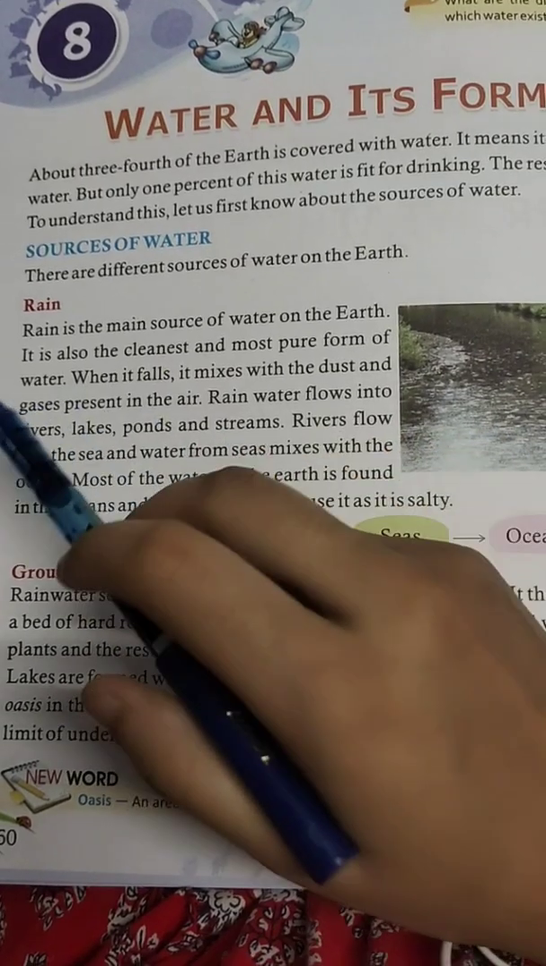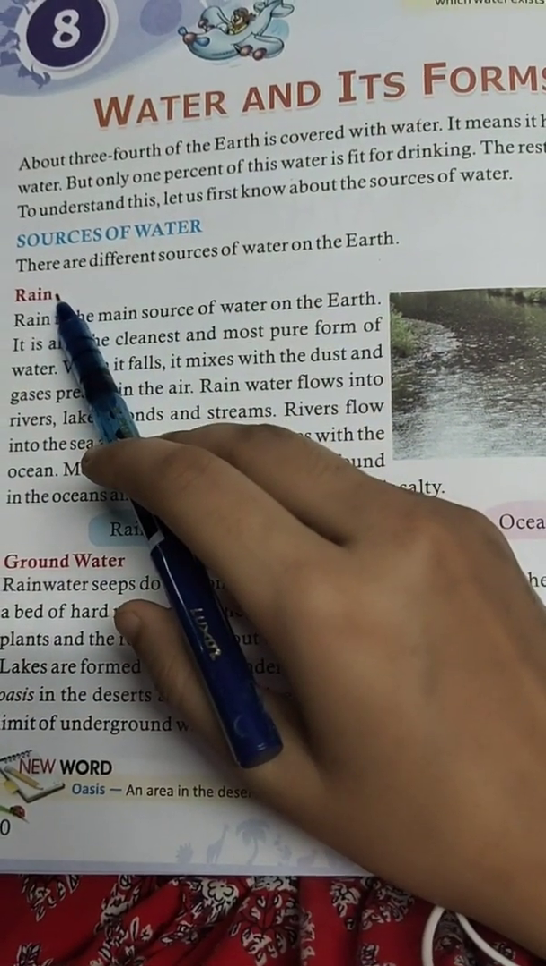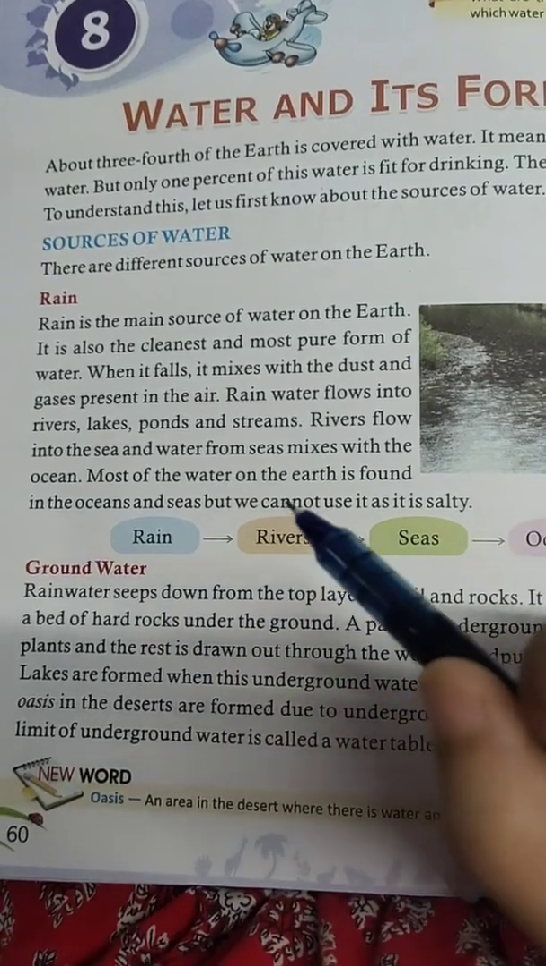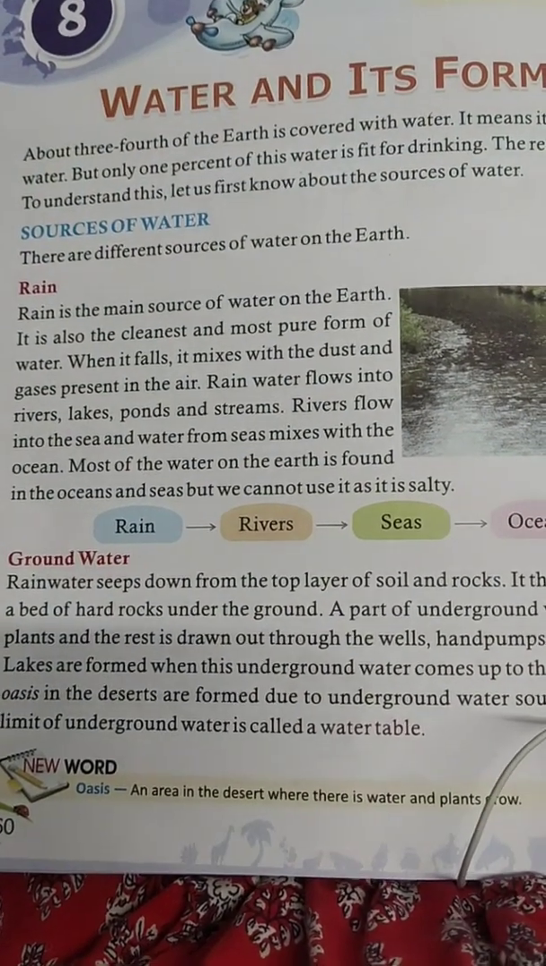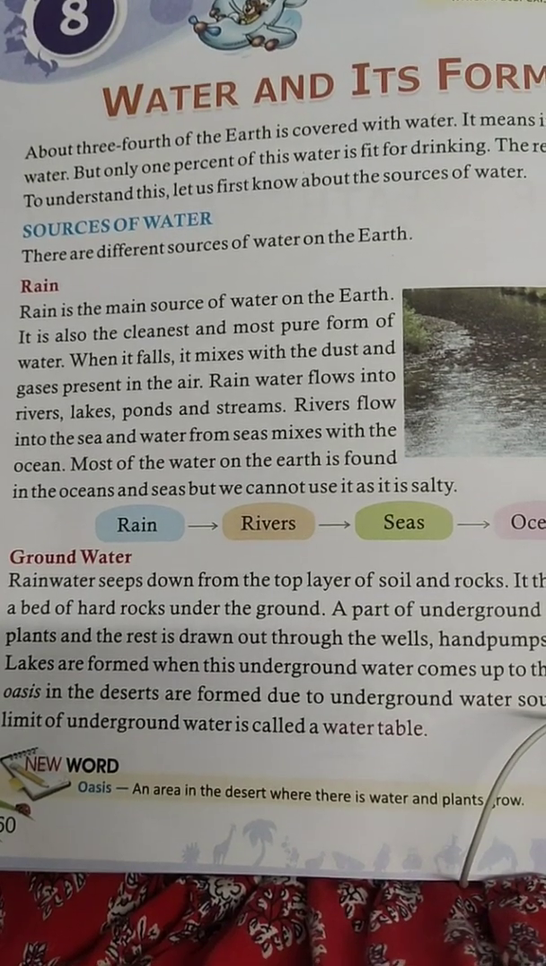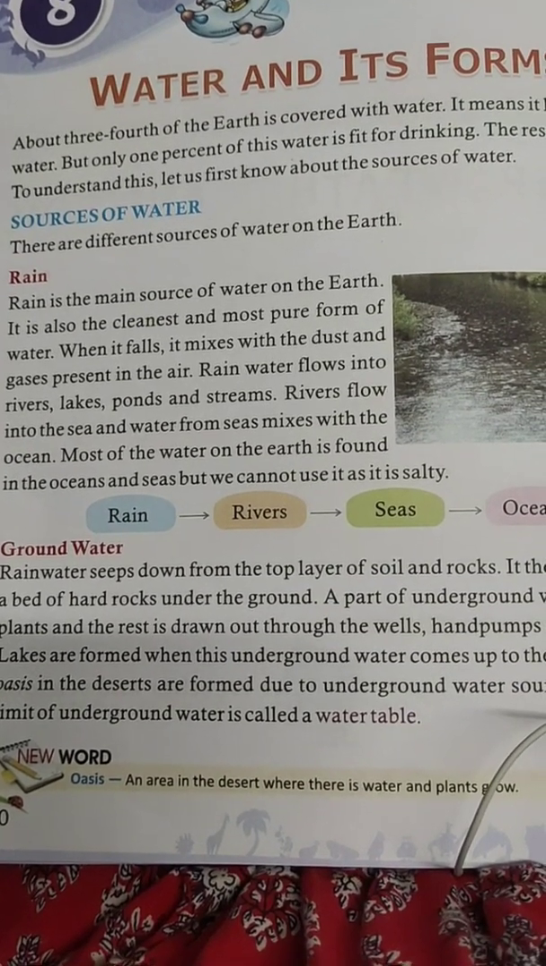The first is rain. First source of water is rain. So rain is the main source of water, and rain water is also the cleanest and the most pure form of water.